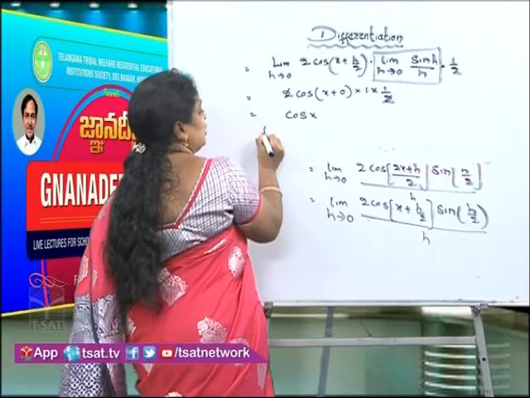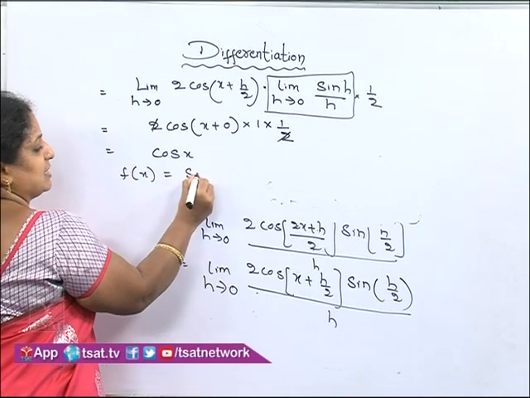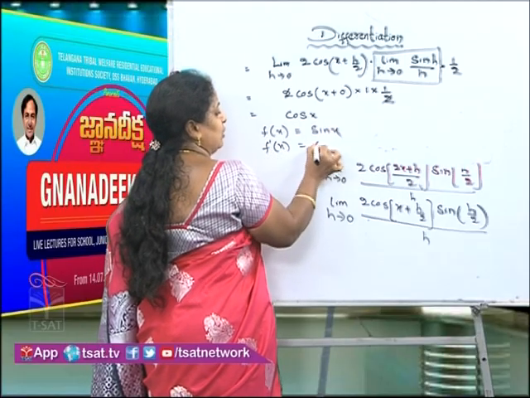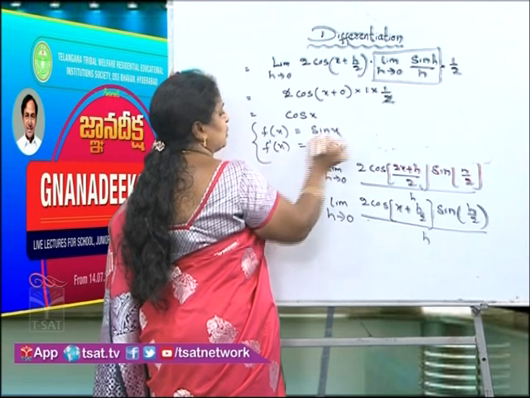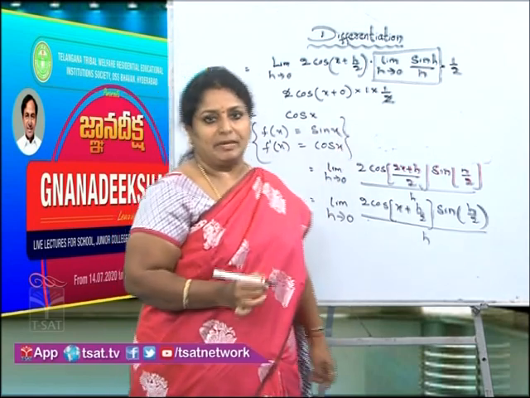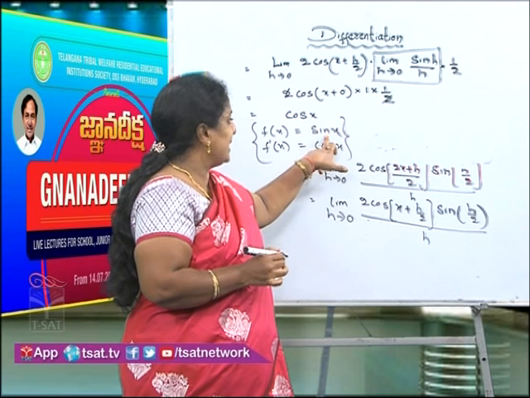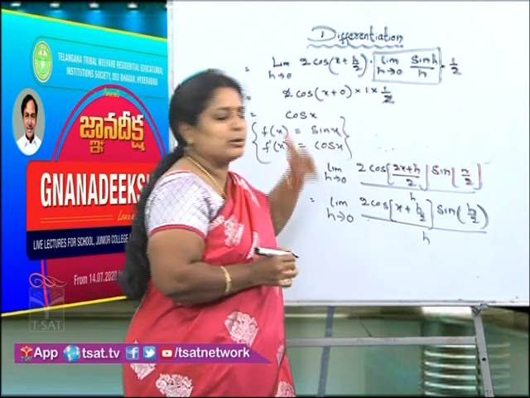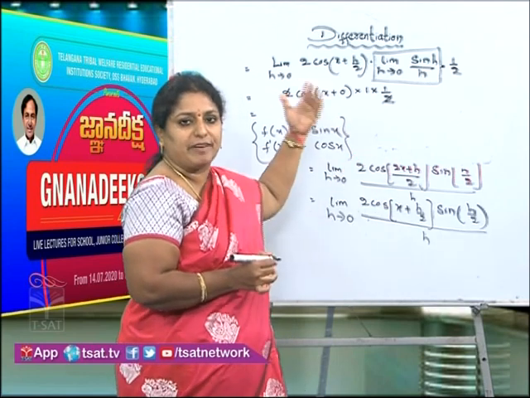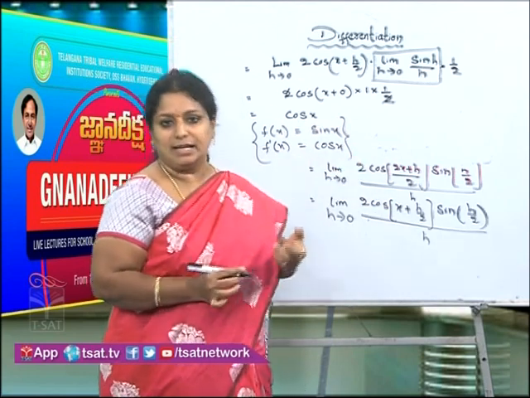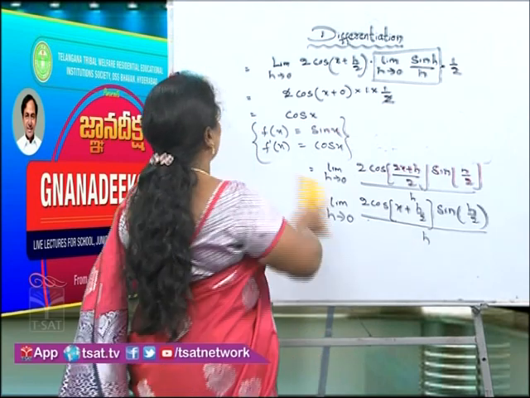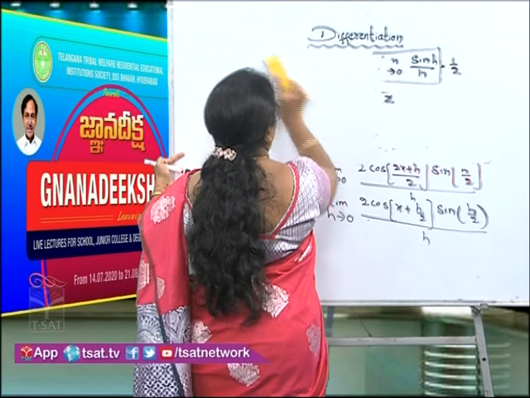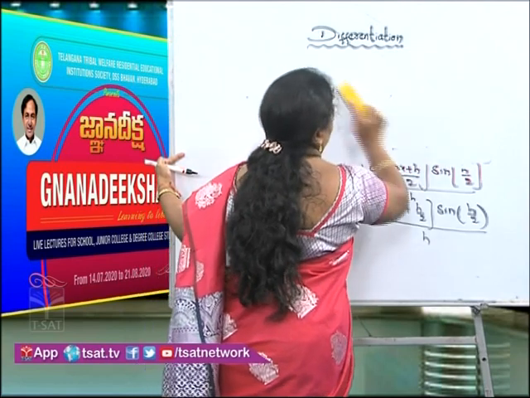Now, initially we took the function f of x is equal to sin x, but we got f dash of x is equal to cos x. So, what did you understand from this? It means the derivative of sin x is cos x. This is the procedure we follow. This process of finding the derivative itself is called differentiation. One more example we will solve, children, because we have many modifications when we are working with trigonometric functions.